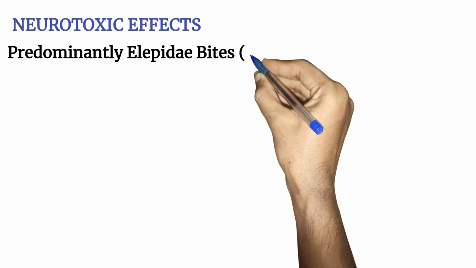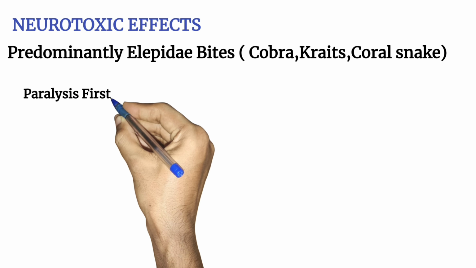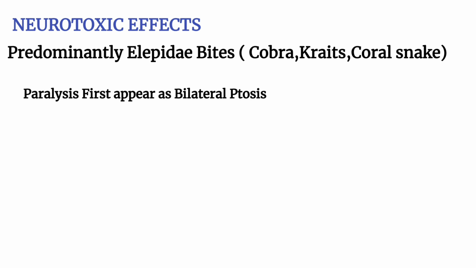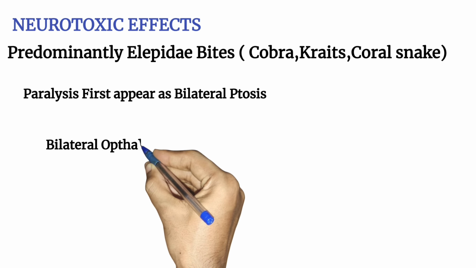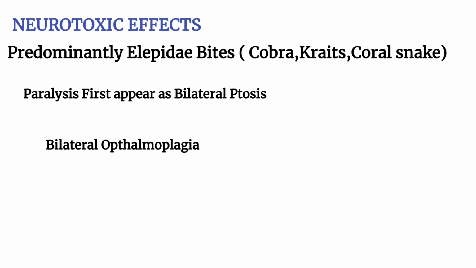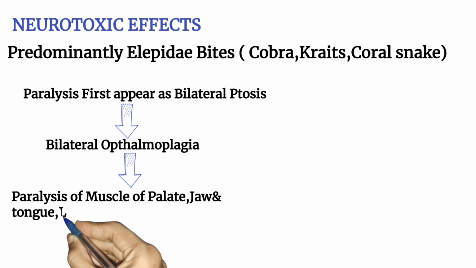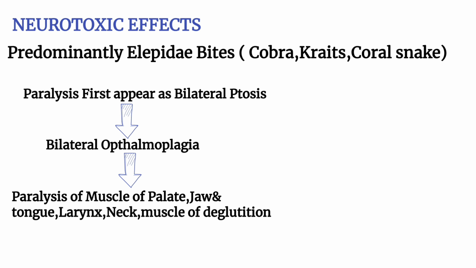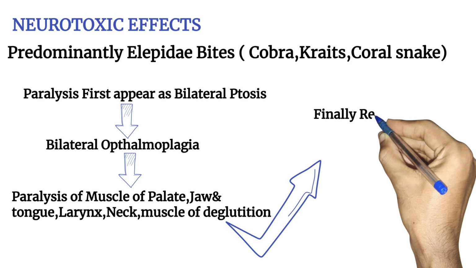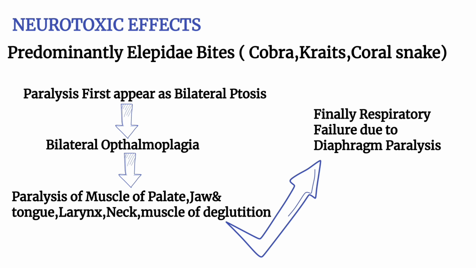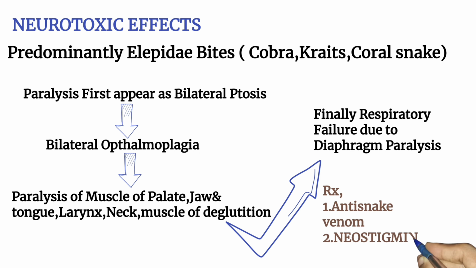Neurotoxic effects of snake poisoning, predominantly from Elapidae bites. Paralysis first appears as bilateral ptosis, which will further lead to bilateral ophthalmoplegia. Then it paralyzes the muscles of palate, jaw, tongue, larynx, neck, and muscles of deglutition, and finally respiratory failure. So the treatment is ASV and neostigmine.